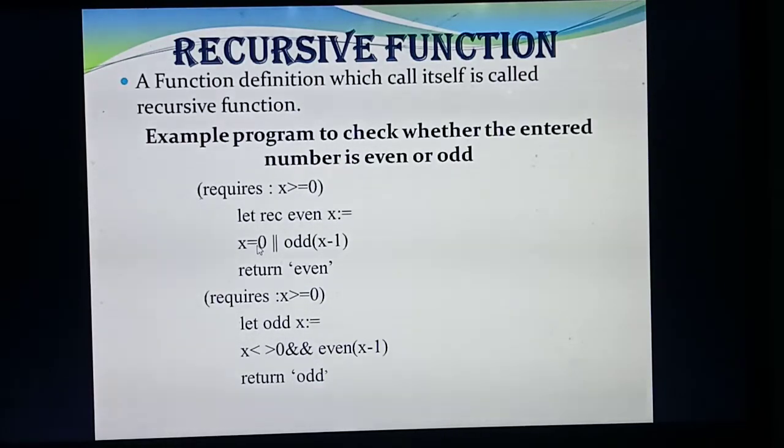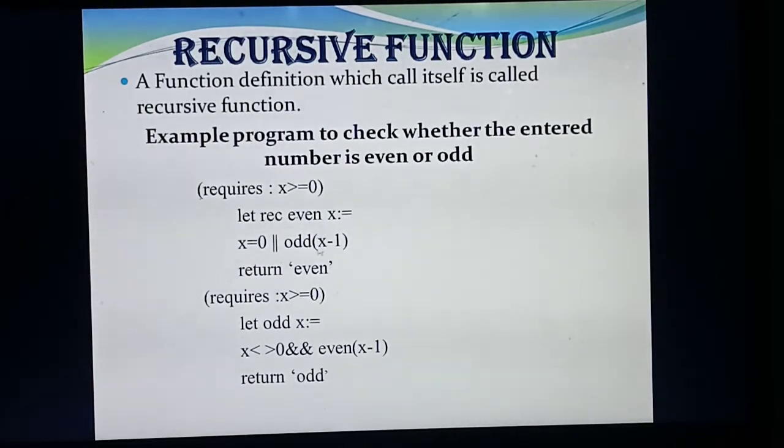Understood up to this? So first I am defining a function. In this function I am going to check whether the given number is even. So what's the condition? The value of the given variable x is either 0 or any odd value minus 1. Any odd value minus 1 gives an even answer. So what answer do you need to return? Return even. Understood?